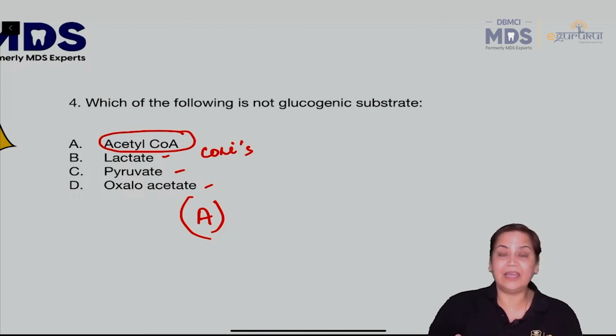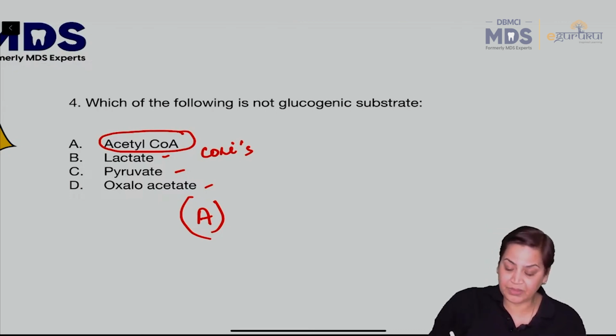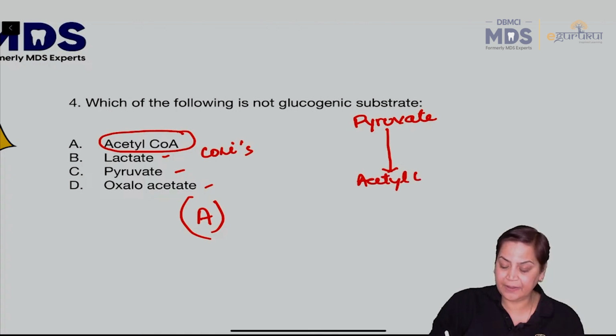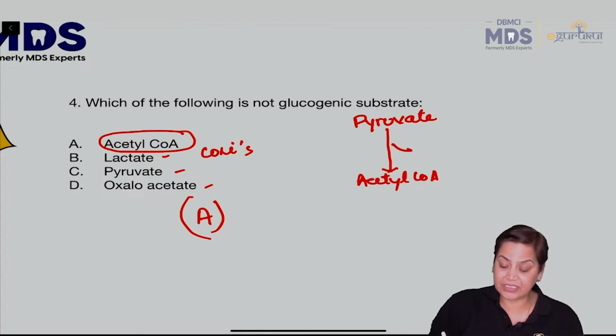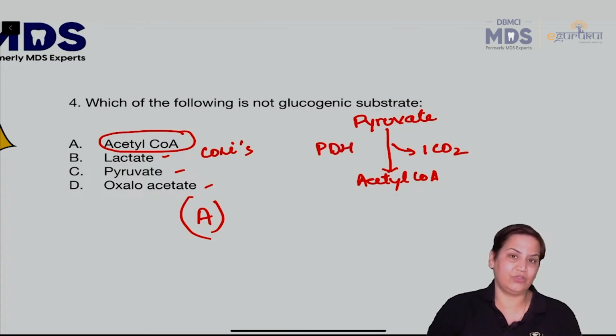अब why acetyl coenzyme A is not? Because of this. Pyruvate is converted into acetyl coenzyme A by a strictly irreversible reaction. And this is, just now I told you, oxidative decarboxylation in the presence of pyruvate dehydrogenase.